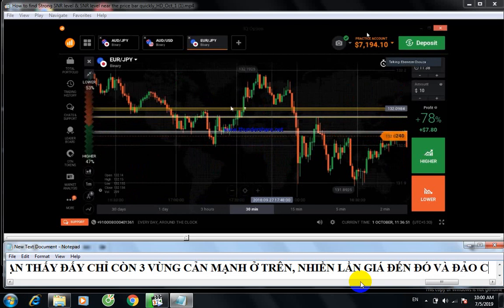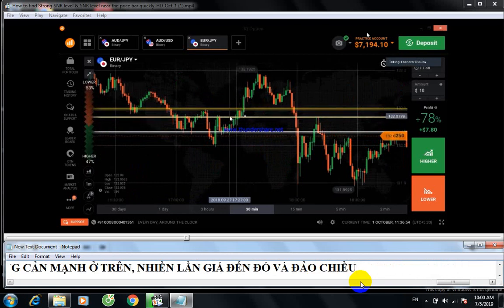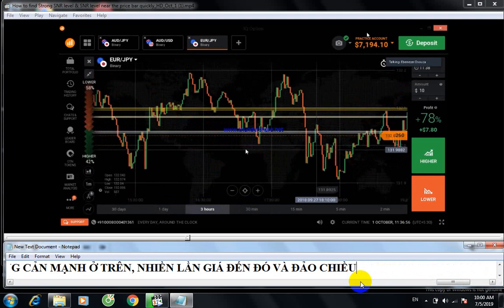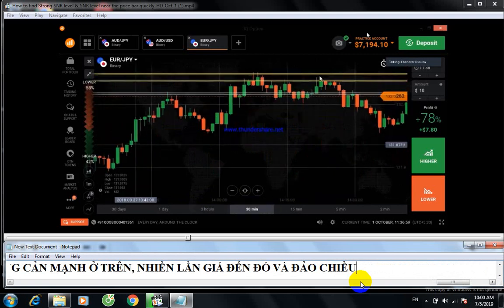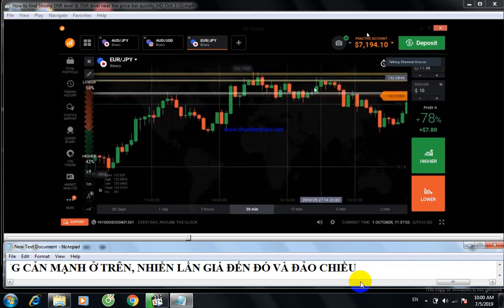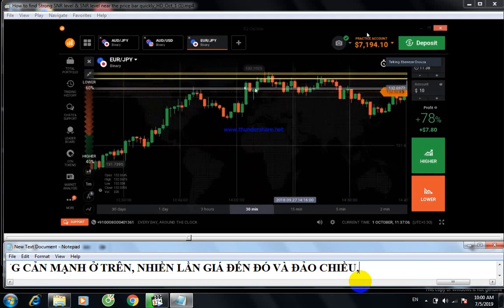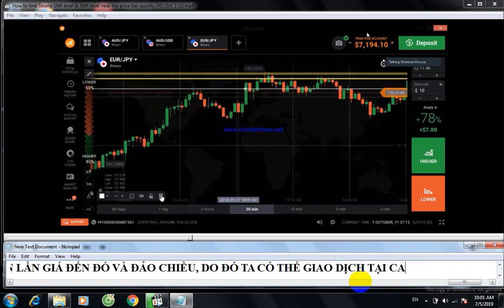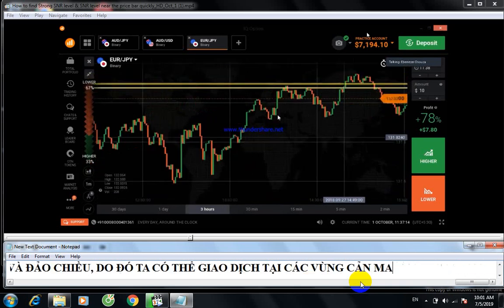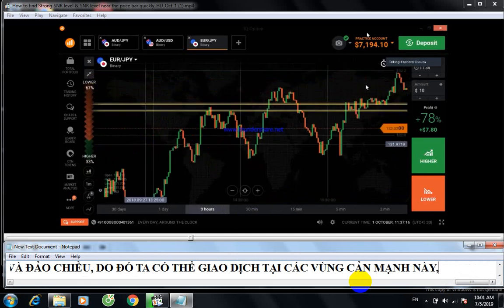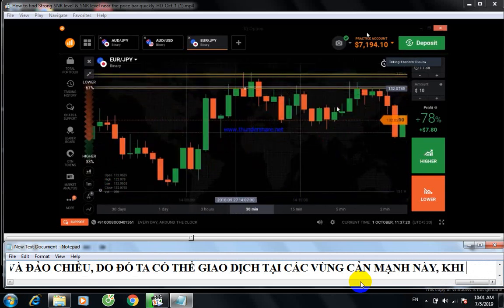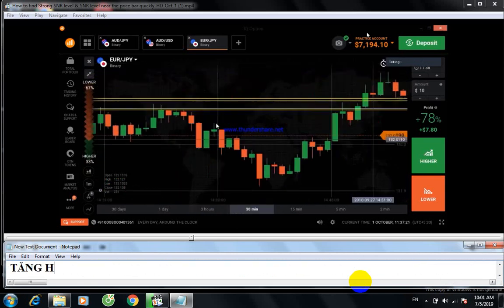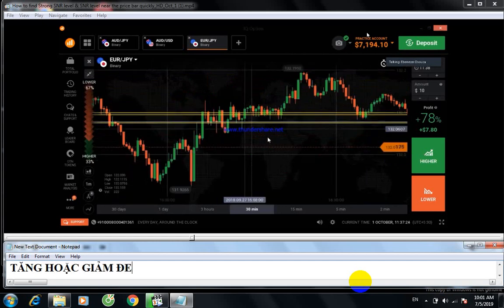When the market comes to this level, most of the time it reverses, right? It means these levels are strong levels, so we can trade on these levels. These two are very strong levels. You are seeing it reverse from the same level, the same points, again and again. You can see here it reversed from the same point.